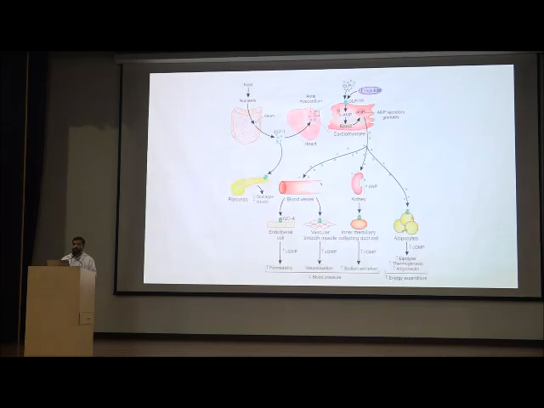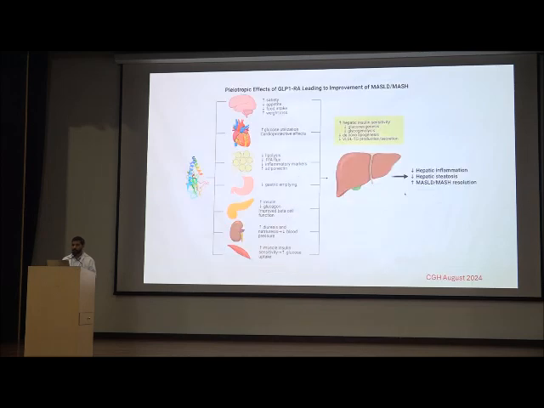Other pleiotropic effects of GLP analogs are through the heart, releasing atrial natriuretic peptide, ANP, secretory granules, which further act on adipocytes, causing lipolysis, thermogenesis and adiponectin release. Through the kidney, acting on inner medullary collecting duct cells, it increases cyclic GMP and sodium excretion. It stimulates vascular smooth muscles, and by cyclic GMP actions causes vasorelaxation, and in endothelial cells it increases permeability. So these are the pleiotropic effects of GLP analogs in MASLD.